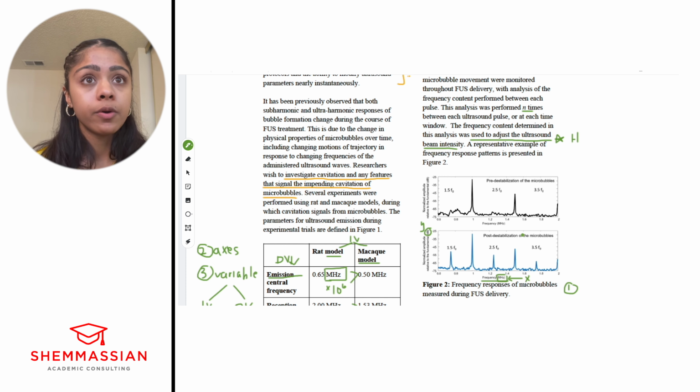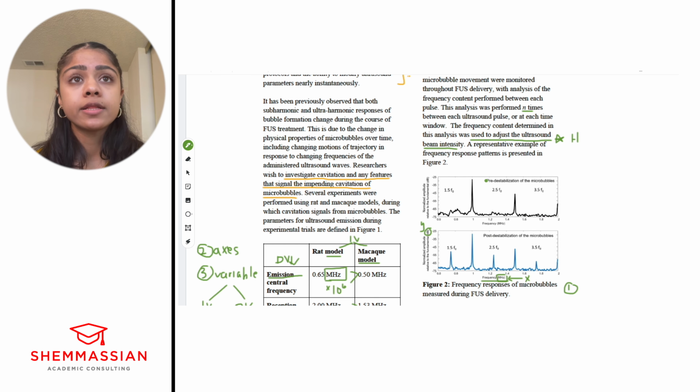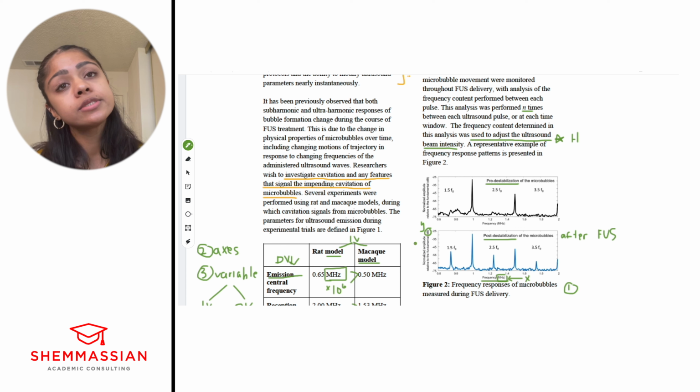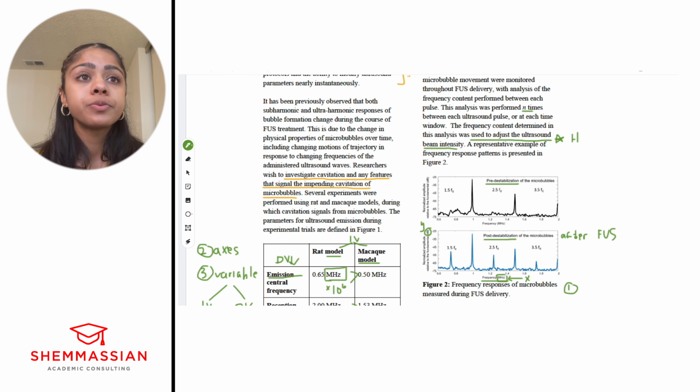Another thing you should know is that there are 2 graphs here, right? What is the difference between the graphs? They mentioned that here at the top. So it's pre-destabilization, post-destabilization, right? Destabilization is after FUS delivery, right? Right, so now we've got the axes. What are the variables, right? So the axes give you two variables, right? One of the variables is frequency, the other variable is amplitude. A third variable we have here is FUS delivery, right?